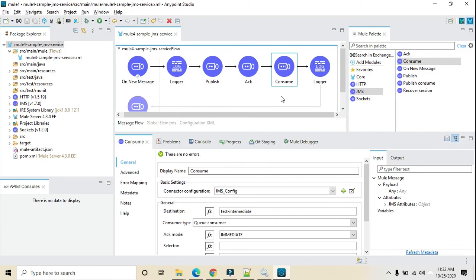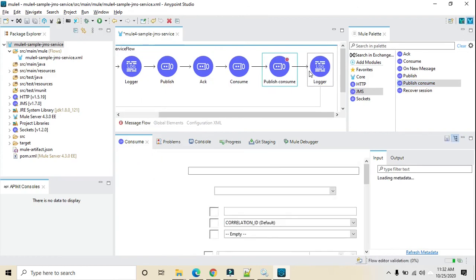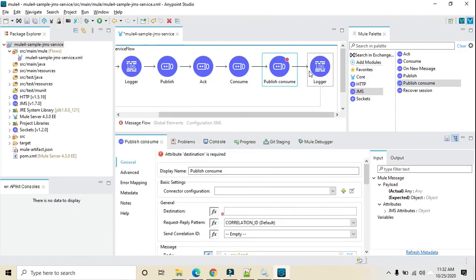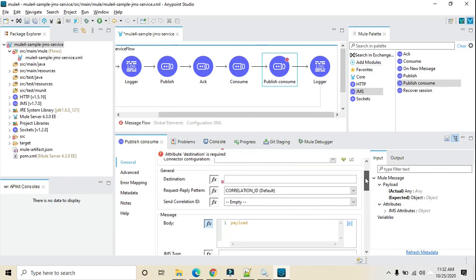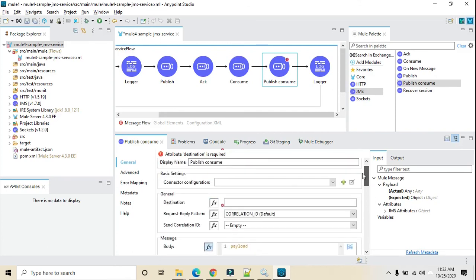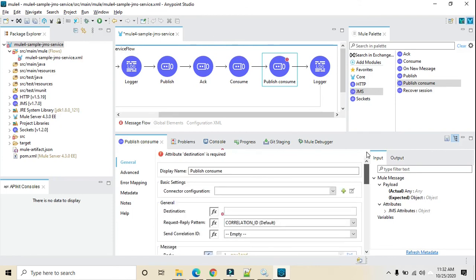And another point is here, publish and consume. So there is one more pattern in JMS we mainly use, the publish and consume pattern. Whenever you publish this message, it will wait for the consumption, and if the message is received within that time period, then it's fine, otherwise it will throw an error, a timeout error kind of. So that's another cool feature which you can use, depending on your need.